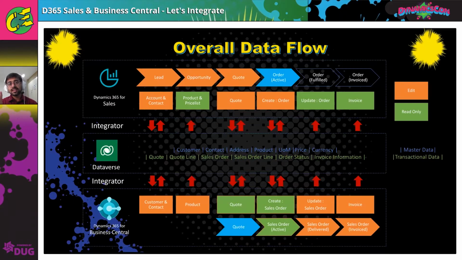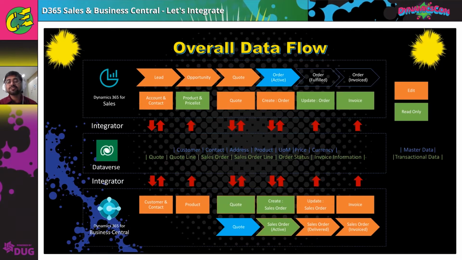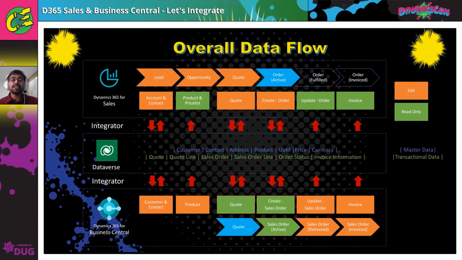So that's where CRM should be handling until the sales order. That's the proposed way: CRM creates and processes the orders and then submits them to Business Central for the different processing of invoices. The order comes into BC, and you see the sales order being updated inside BC. It's being processed, the invoice is created, and finally the invoice is sent back to CRM. So this is the high level data flow, and when we go through the demo, we'll definitely see the different components of it.